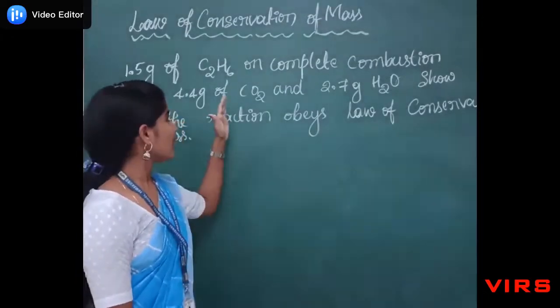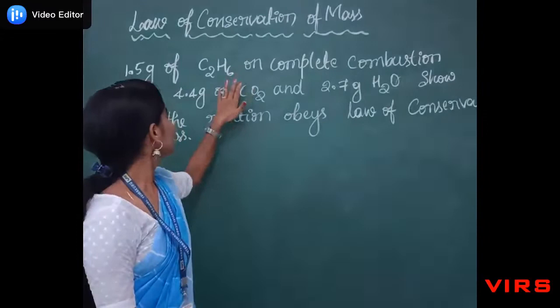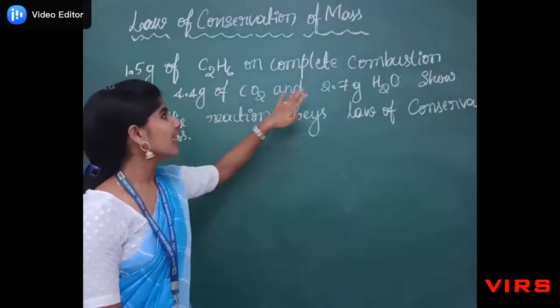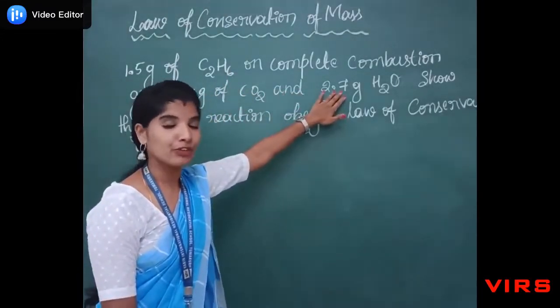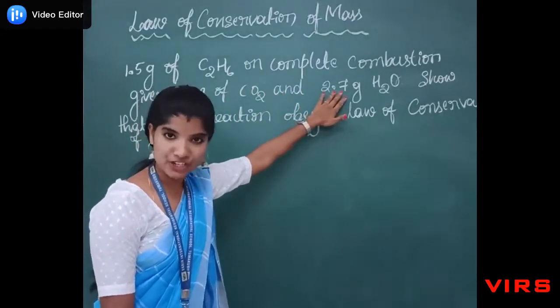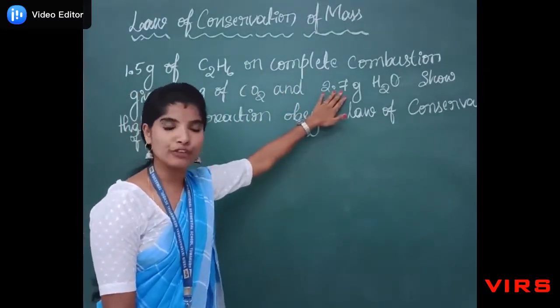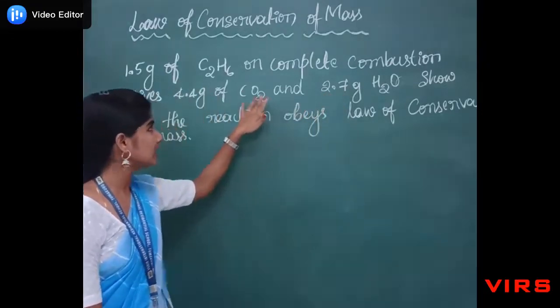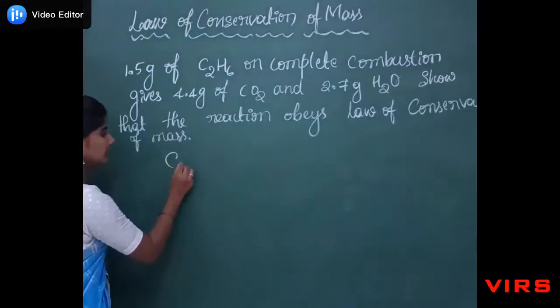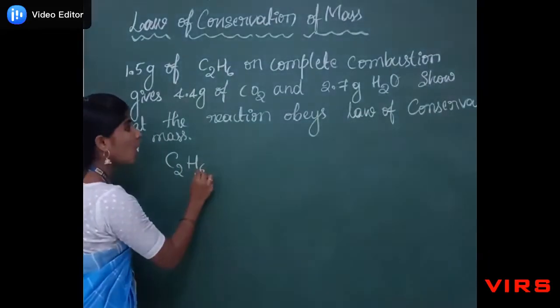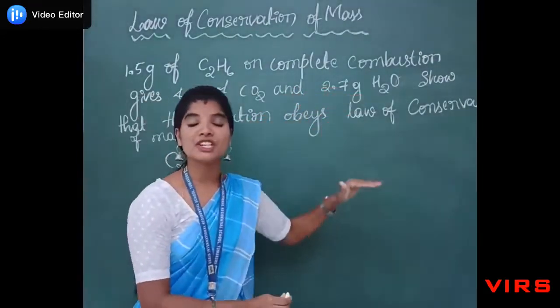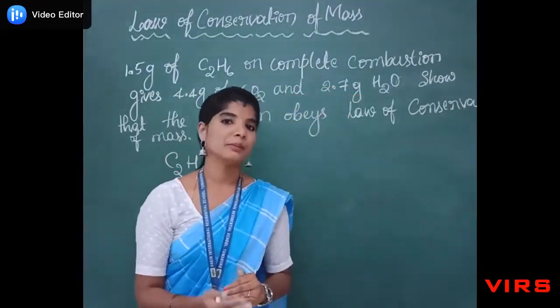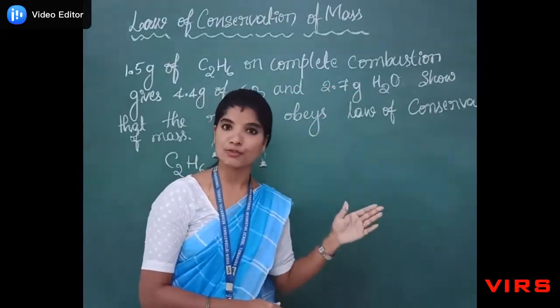Here, mass of the ethane is given, carbon dioxide is given, and water is given. Now we have to prove whether this equation obeys the law of conservation of mass or not. Let me write the equation. Ethane on complete combustion. Combustion is nothing but a burning process. Burning process takes place in presence of oxygen itself.